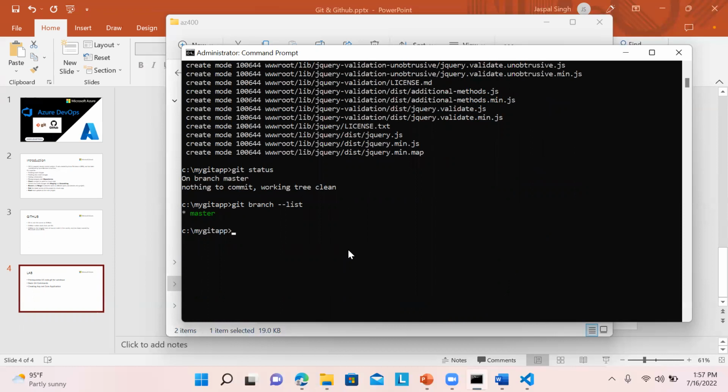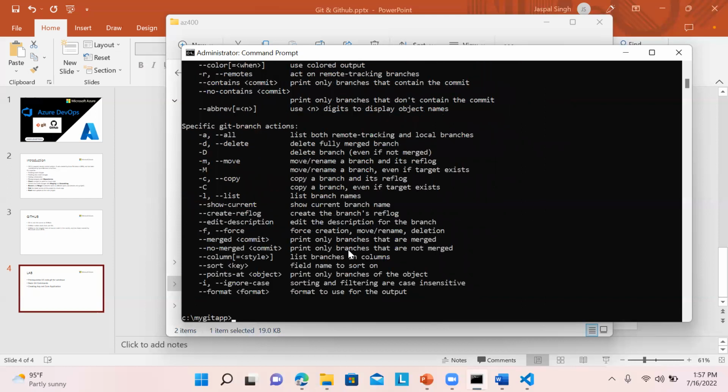Now next what we are going to do, we are going to create another branch over here. In order to add a new feature, we are going to write git branch feature, let's say hyphen DevOps hyphen page. So this is a branch I'm going to create. There will again be 2 hyphens.